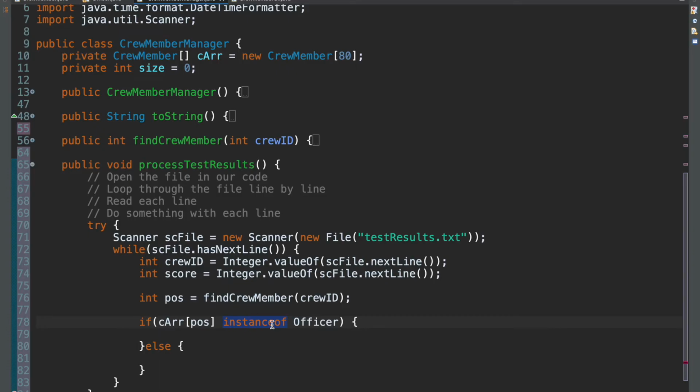So it's a bit strange, right? We wouldn't see syntax like this too often. But all that is saying is, what type is this? If it's type of Officer, then we want to do something here. Otherwise, in the case that it's a crew member, we'll just do that, right?